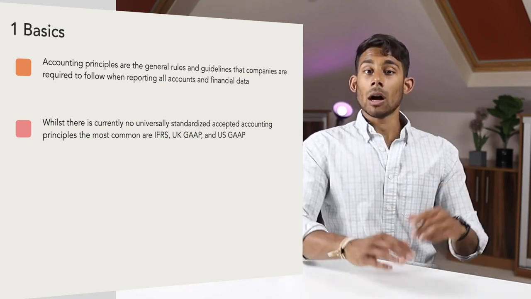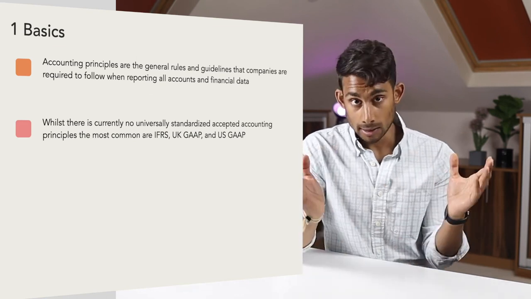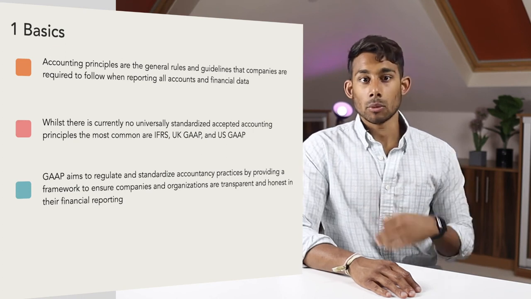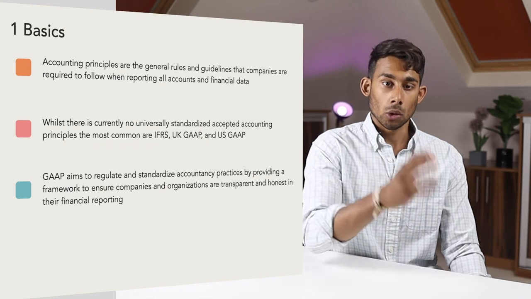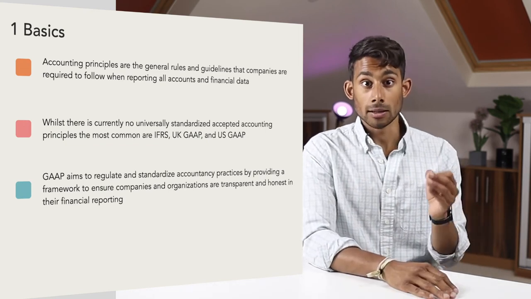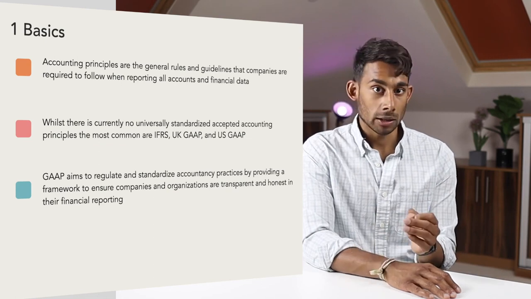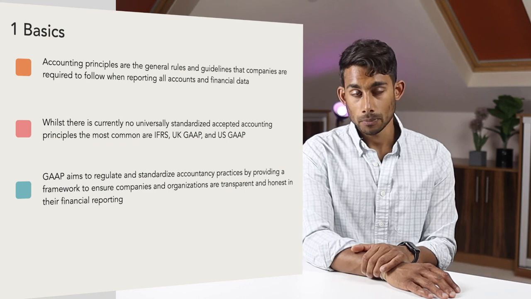And you may be asking yourself, why are generally accepted accounting principles needed? So GAAP aims to regulate and standardize accounting practices by providing a framework to ensure companies and organizations are transparent and honest in their financial reporting. Accounting principles serve as a doctrine for accountants' theory and procedures in doing their accounting systems.